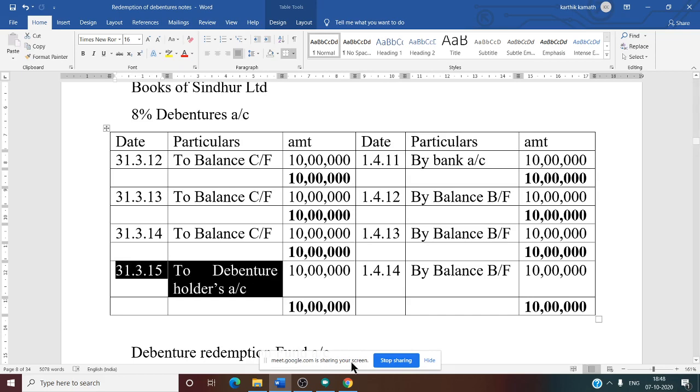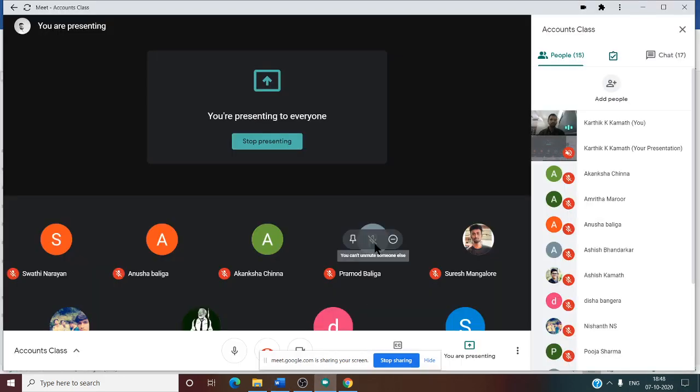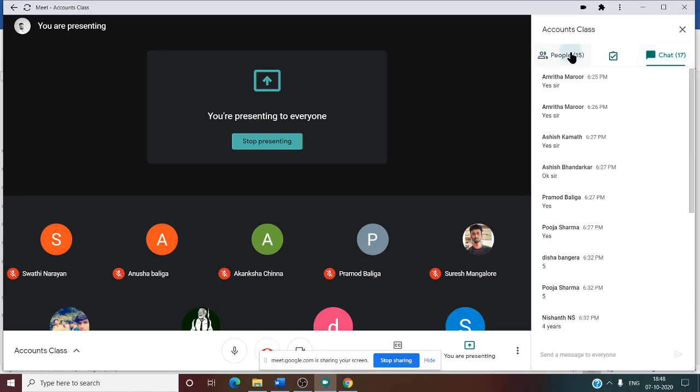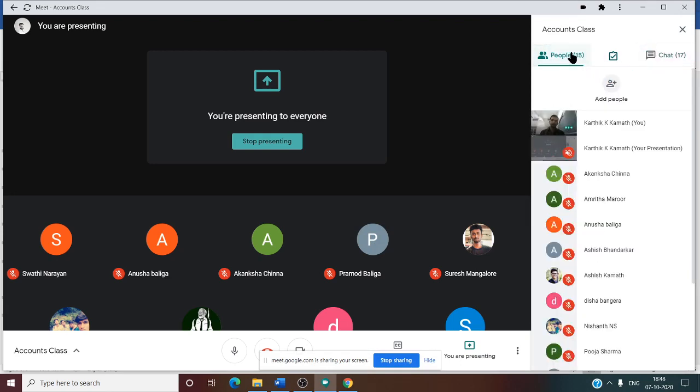Whether this is clear? 8% debenture account. Very simple. Nothing you have to do, just you need to transfer the entry. That's it, 8% debenture account. Whether any doubt you can ask me now, in the 8% debenture account, ledger account.